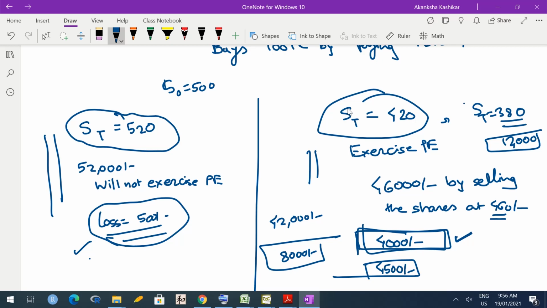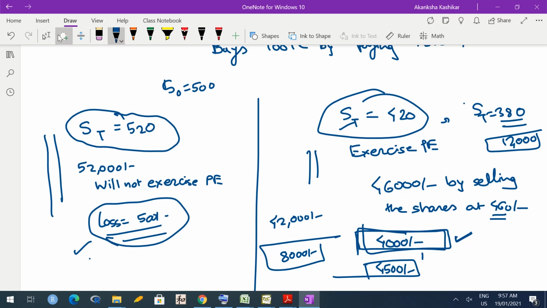Whatever amount he invested in the put options, that amount plus this difference, original price minus strike price, is the loss he can calculate irrespective of ST. So, even if ST is unknown, he knows that the loss can be at most this. Whereas if there is no hedging, meaning if no put options had been purchased, then the loss could go anywhere depending on what ST is. Okay. So this is what a hedger does. A hedger does trading to protect his or her current investments from loss.